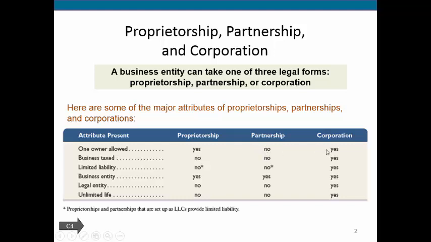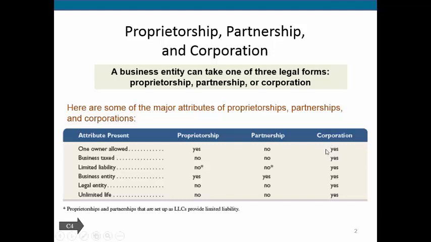A corporation, this throws a lot of people off. People think of a corporation something like the Coke Corporation or Apple Corporation. In those cases, you have many owners, and the owners are the people who own the stock in that company. But just because something is a corporation doesn't mean that there have to be many owners. One person can own all of the stock in a company, or the stock can be owned by many people.